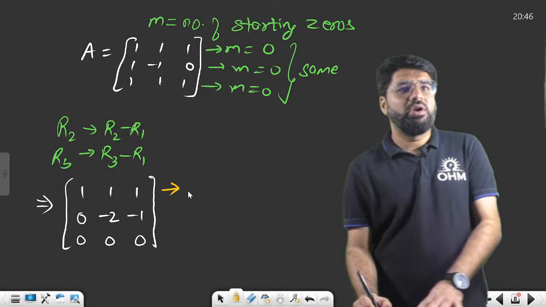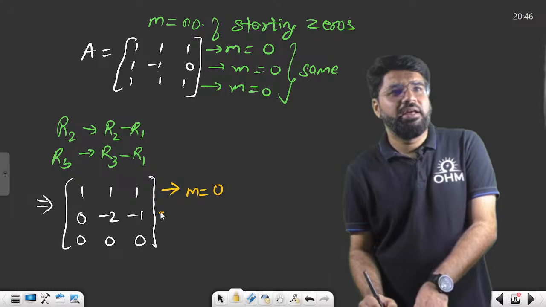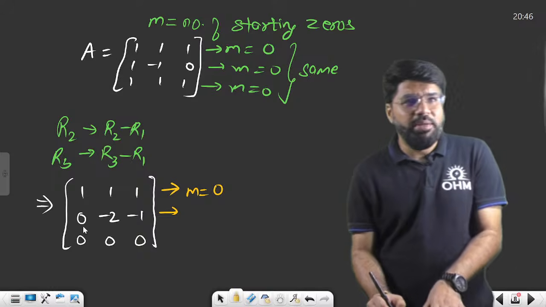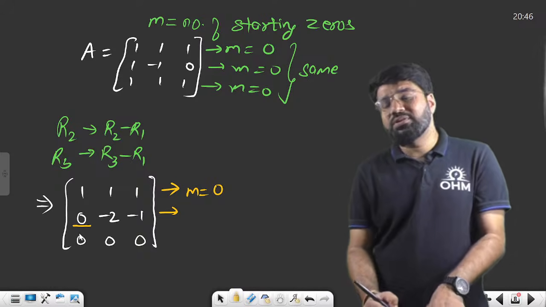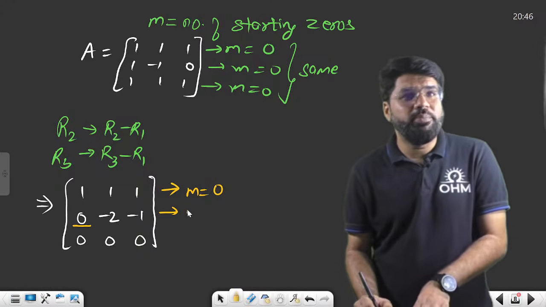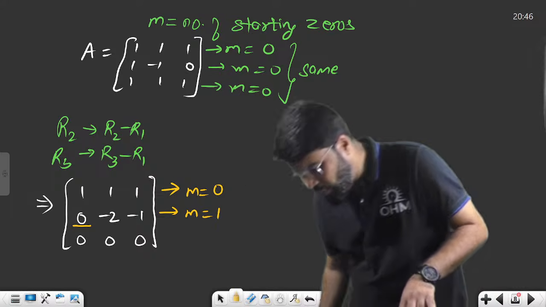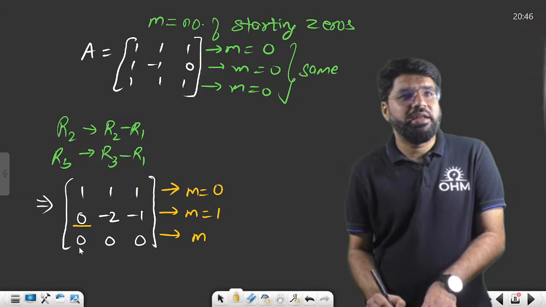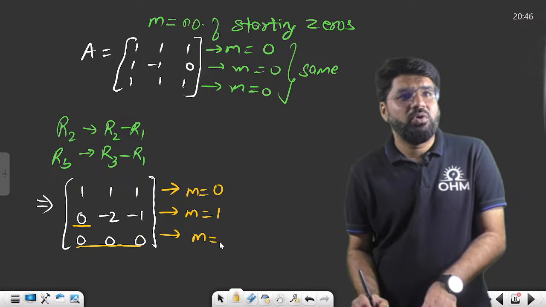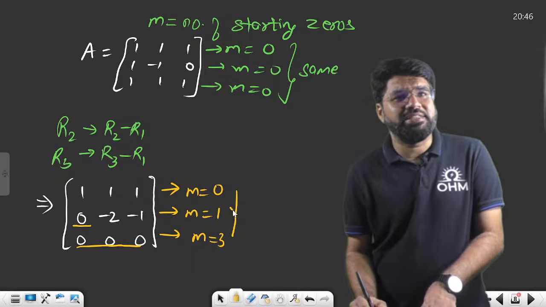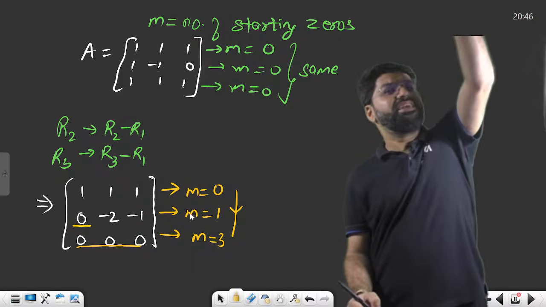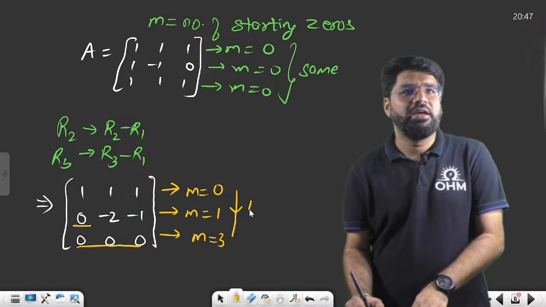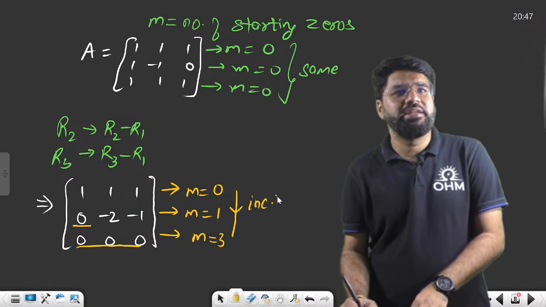What is the number of starting zeros here? Nil. You understand starting zeros, right? That is, how many zeros are there at the beginning of the row? Here, 0; here, 1; and next, 3. Although it is 3, does it follow increasing order? Yes. 0, then 1 is more, and 3 is even more. It has to follow increasing order, and yes, it does.